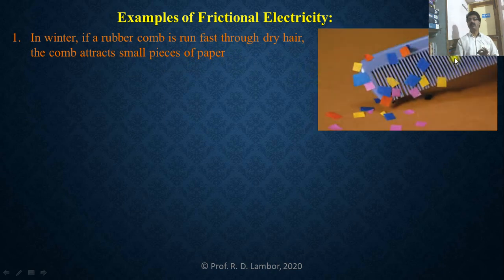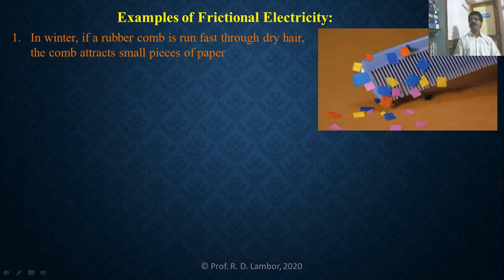This one is the rubber comb, and this rubber comb is run fast through dry hair, and then that comb is brought close to the small pieces of paper. You can see here that small pieces of paper stick to that rubber comb, and this is because the rubber comb has acquired the property of attracting small pieces of paper, which is nothing but electricity.